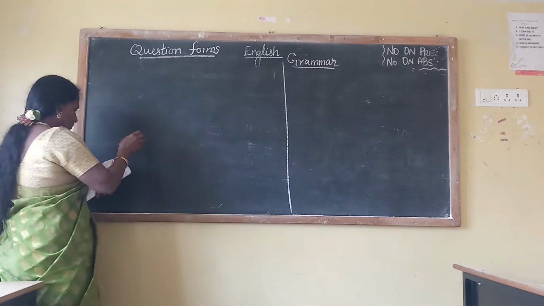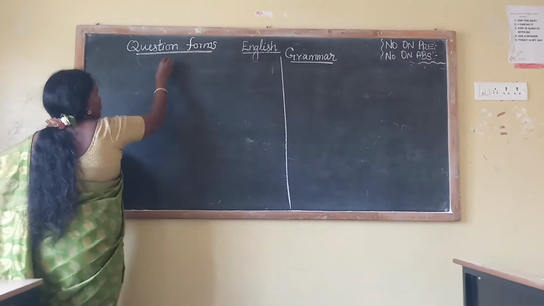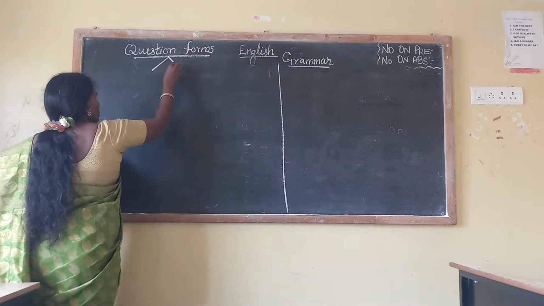Question forms are divided into two groups.